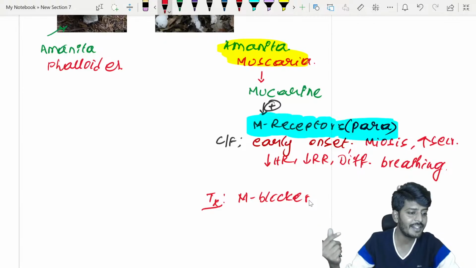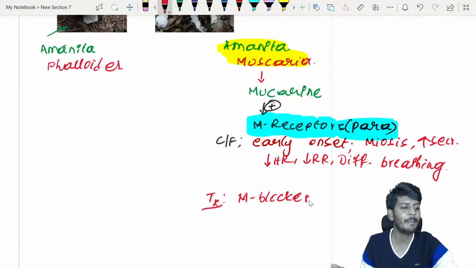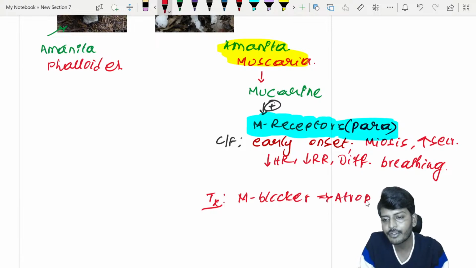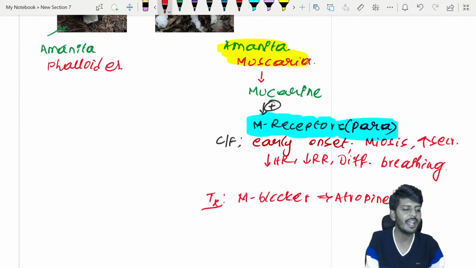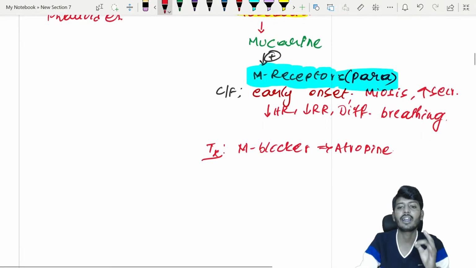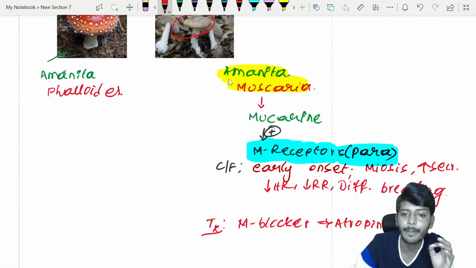Welcome to the magic. What is that magic? Yes, the magical and very powerful M cholinoreceptor blocker is which one? Of course, that will be your atropine. What is the drug of choice for mushroom poisoning? Atropine. So that is why you need to remember early mushroom poisoning occurs as a result of Amanita muscaria.